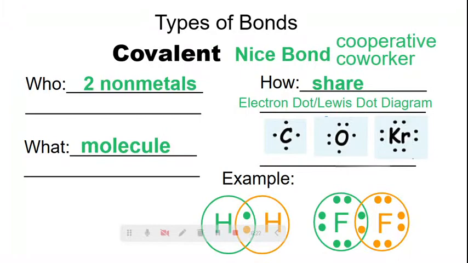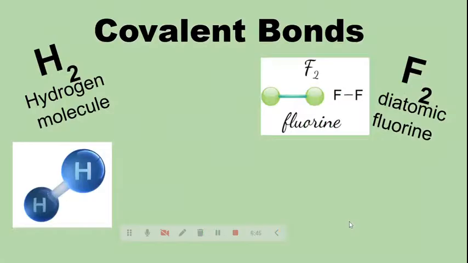But fluorine, right? So if you look at fluorine, fluorine is in group 17, which is our halogens. And you can have 2 of these come together, and they're just going to share 1 of their electrons. And that means that now they've got a full set. You can see right here that the green one's going to have 2, 4, 6, and now 8. And the orange one has 2, 4, 6, 8. So they're all full. And that's called the diatomic. Diatomic means 2. So F2 or H2.